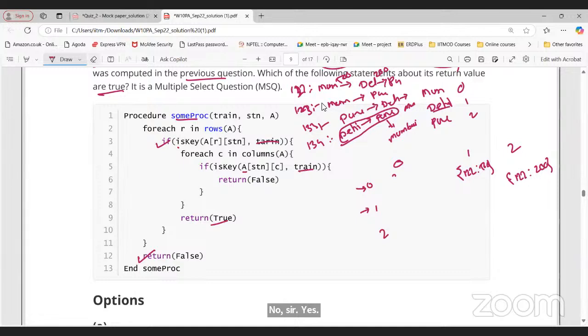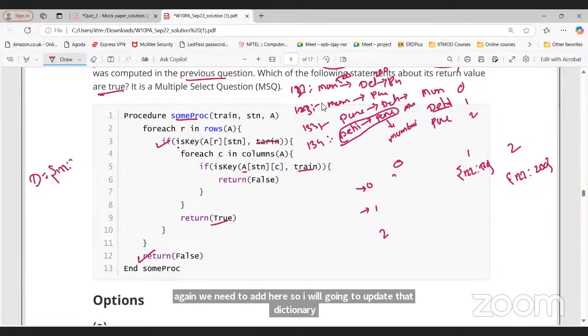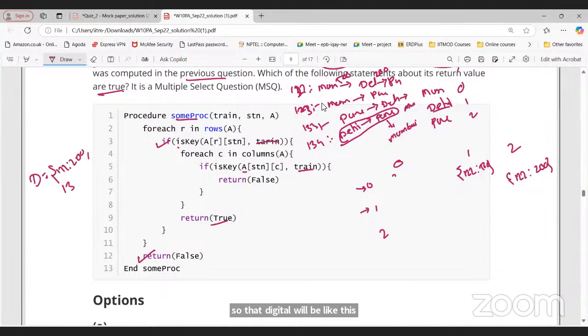So I am going to update that dictionary. The dictionary will be like this: 1, 2, 2 will be 200, and 1, 3, 4 will be whatever the distance. Let's say here we have 600. So here we got two trains going from Delhi to Pune.